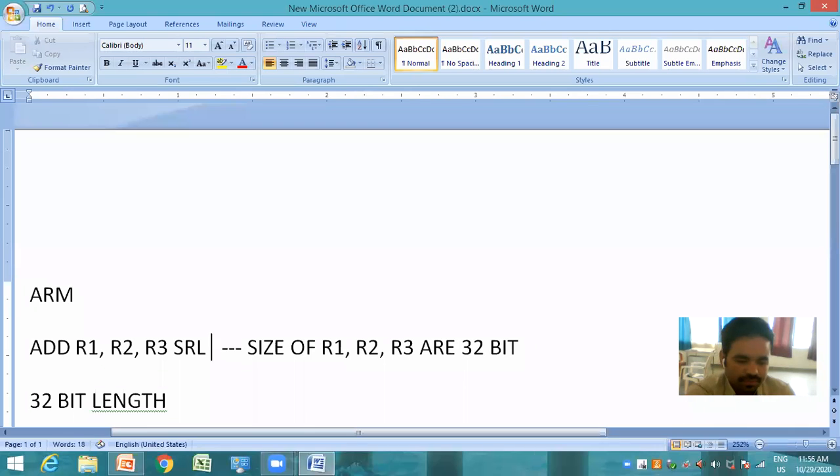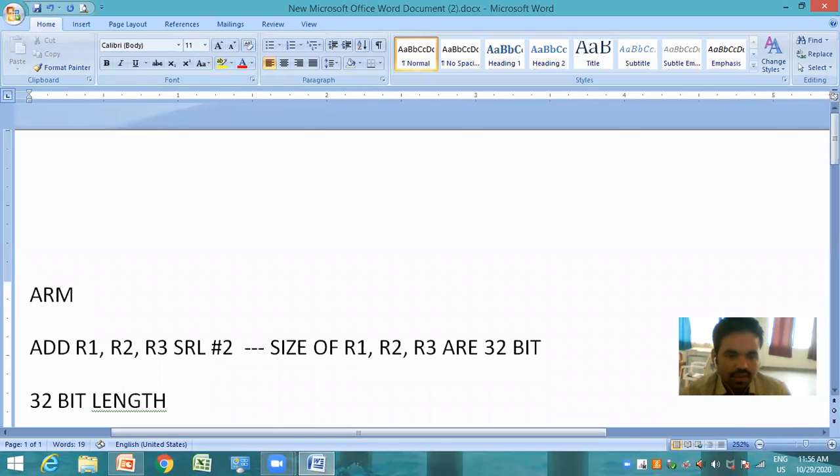Here R3 has to be shifted and then added with R2, and the result is stored in R1. So this shifting of R3 left 2 times is done using the barrel shifter, and is added to R2, then the result is stored in R1.